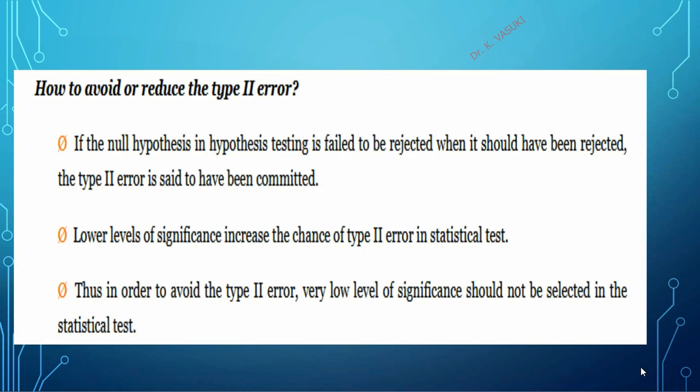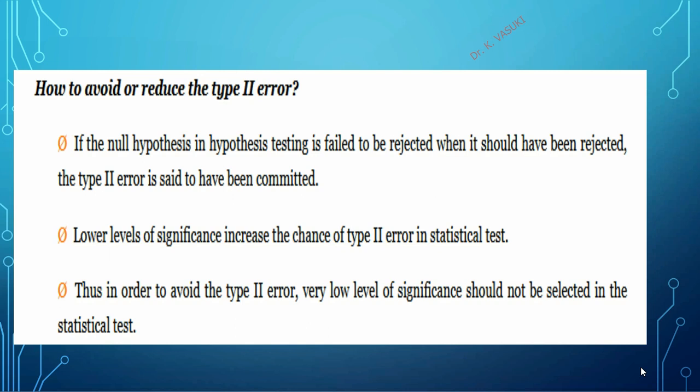So, how to avoid or reduce it? If the null hypothesis in hypothesis testing fails to be rejected when it should have been rejected, we have to reject it. So if we find through the test that the null hypothesis is false, we have to reject it. We should not accept it.